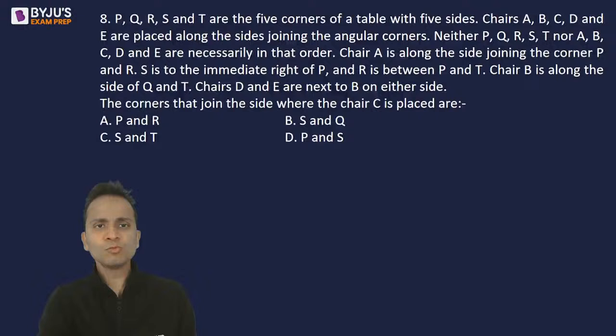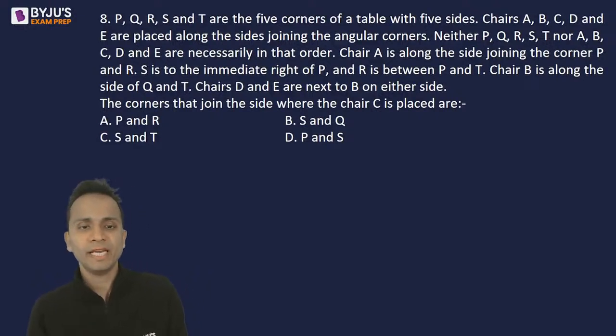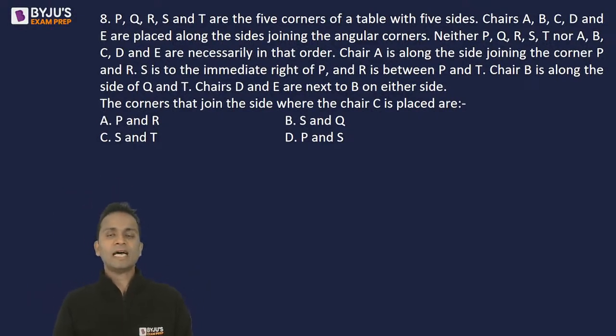Okay, let's move on and look at the next question, question number 8. Now, question number 8 has a set of directions using which you will have to draw the arrangement. So this is an arrangement. Now this is a table with 5 corners and 5 sides.